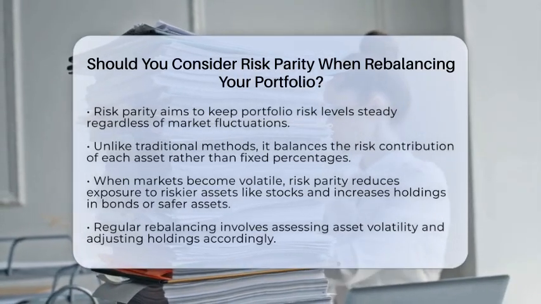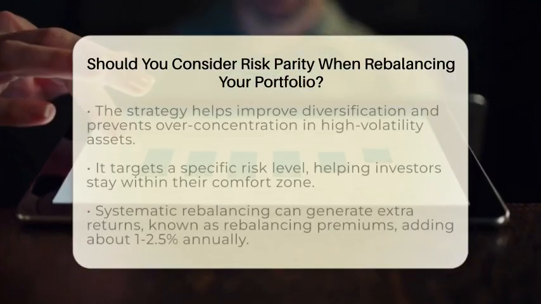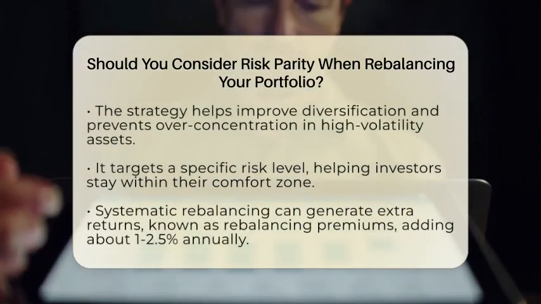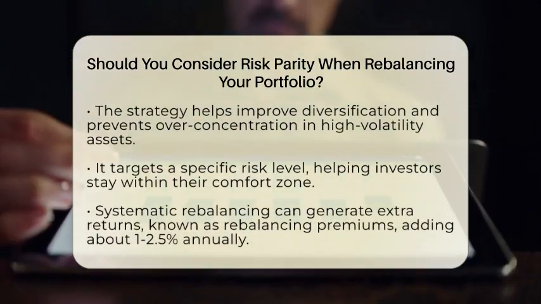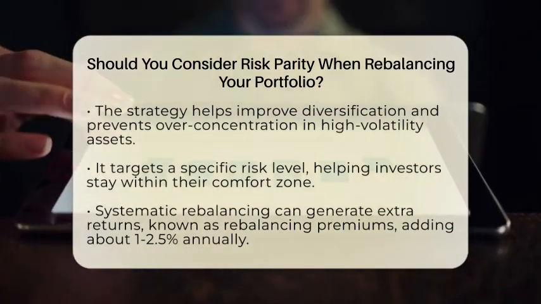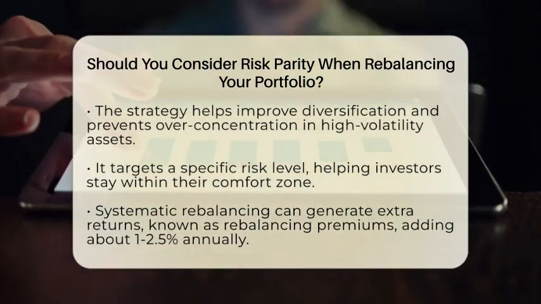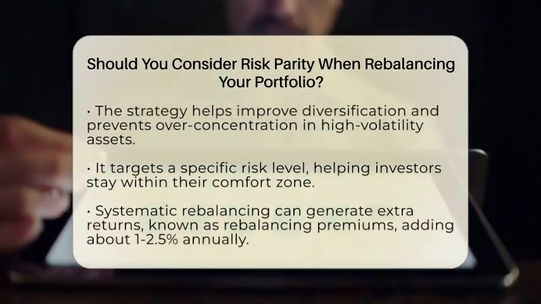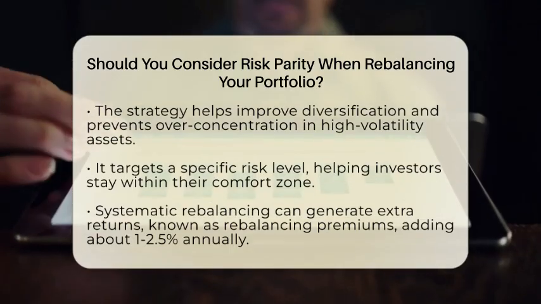When you rebalance your portfolio using risk parity, you do it regularly. You check how volatile each asset is and how they move together. If stocks start to swing more wildly, you sell some of your stock holdings and buy more bonds or other less risky assets. This way, your portfolio stays aligned with your risk comfort zone. It's like adjusting the sails on a boat to keep your course steady, even when the wind changes.